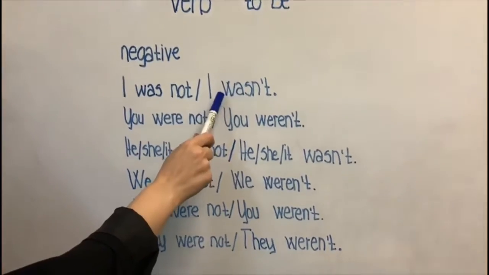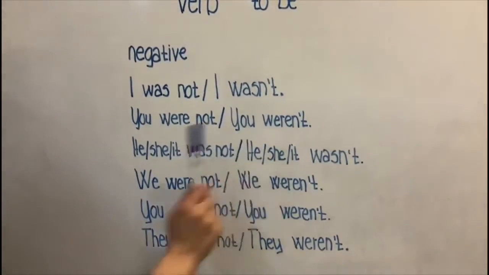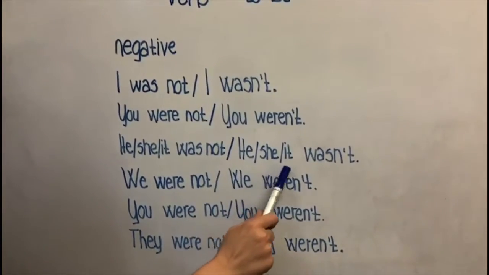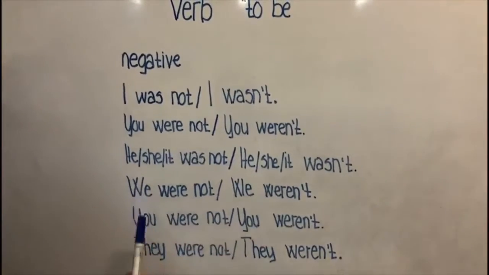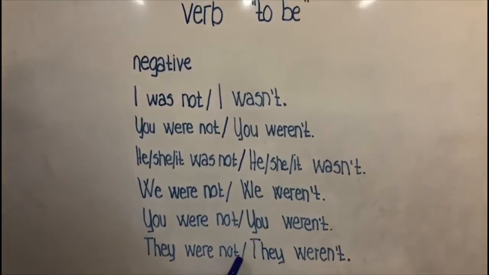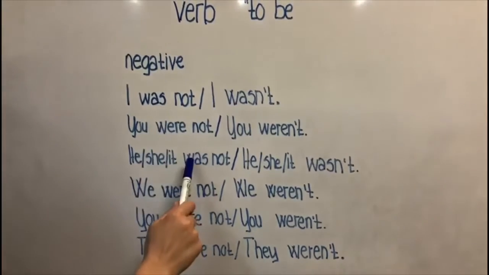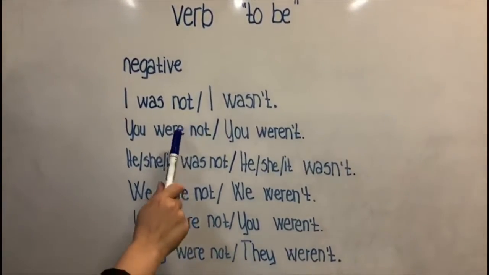And the negative form is I was not or I wasn't. This is the contracted form. You were not or you weren't. He, she, or it was not or he, she, or it wasn't. We were not or we weren't. You were not or you weren't. They were not or they weren't. Only these two take the form was not and the others were not.